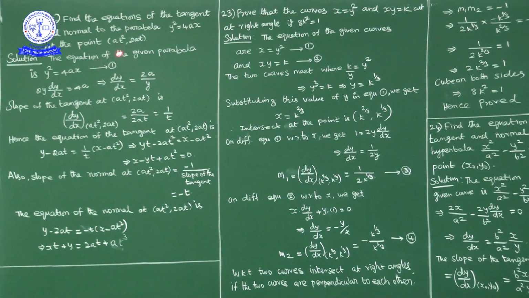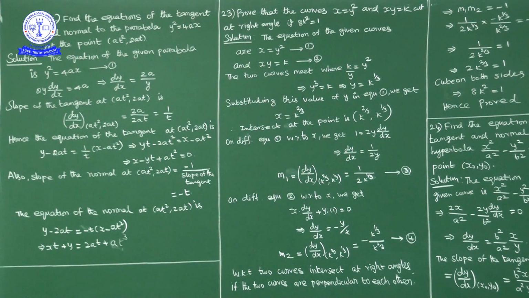In exercise 6.3, next question number 22. Find the equations of tangent and normal to the parabola y² = 4ax at the point (at², 2at). We have to find the equations of tangent and normal to the parabola y² = 4ax at the point (at², 2at).